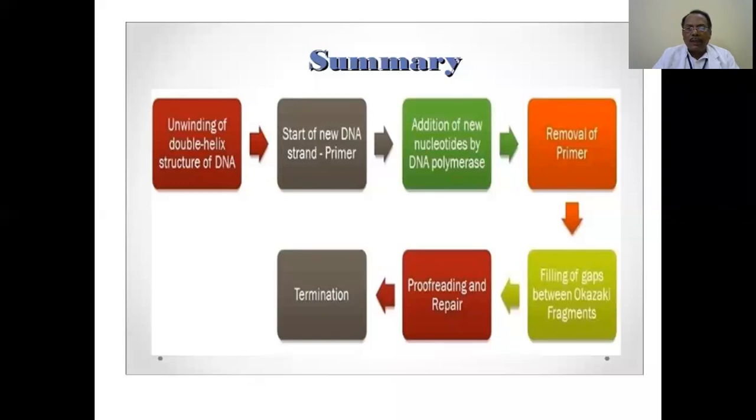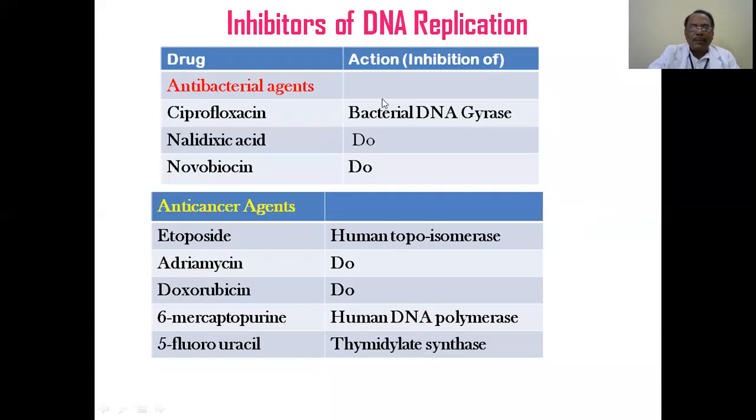So for producing a daughter cell from the parent, the whole process needs to occur without any mistakes, with high fidelity. And in this process, we have some applications. Inhibitors of DNA replication. Selectively, if we can inhibit replication in microbes, it is of use for us, because microbes invade us and produce diseases. To kill them, we are using certain antibacterial agents in the clinics.